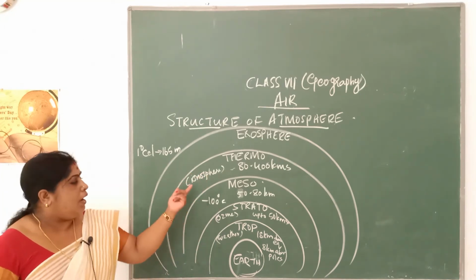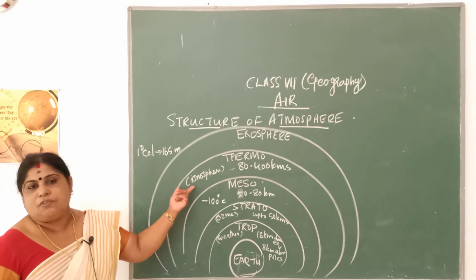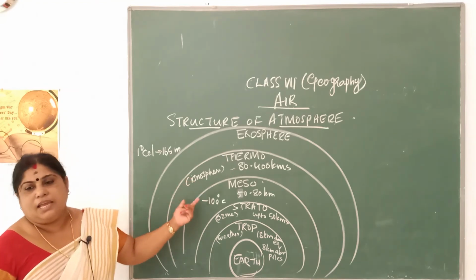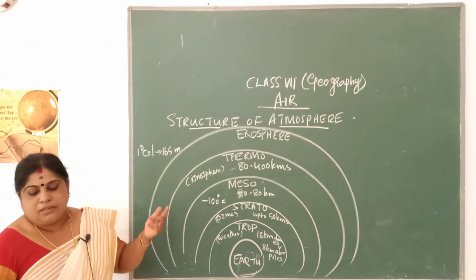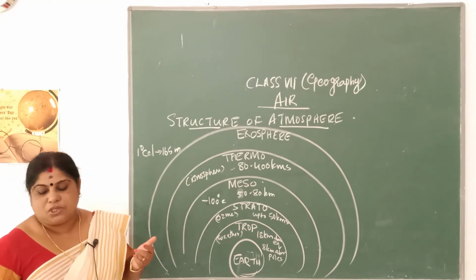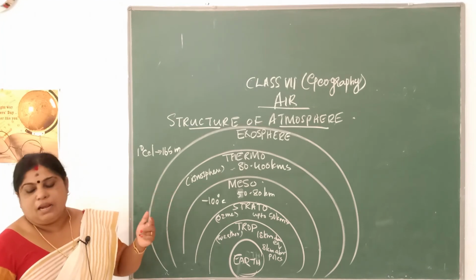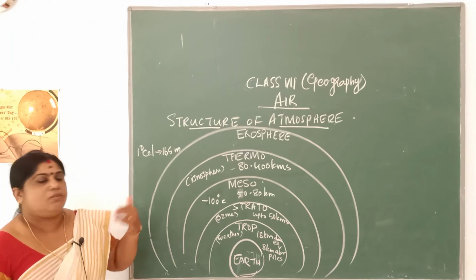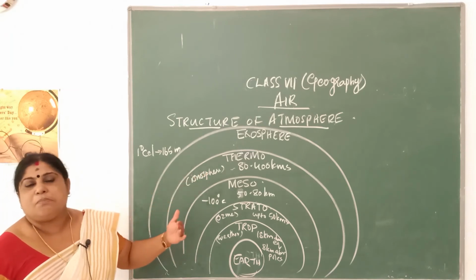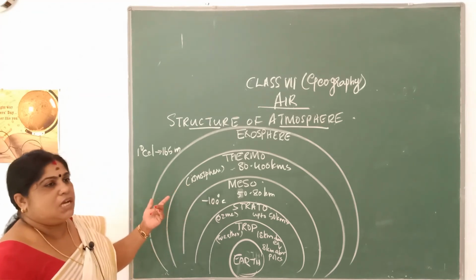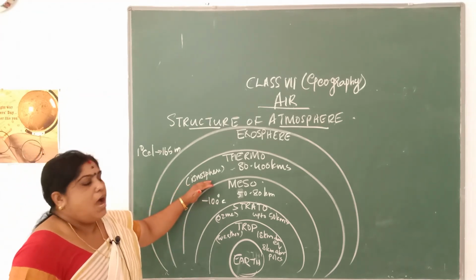Because of the presence of these electrically charged particles, you also call this layer the ionosphere, and it is this ionosphere that helps in radio transmission. This layer helps to transmit the waves backward to the earth. Once the wave reaches here, it is transmitted back to the earth because of the presence of electrically charged particles.